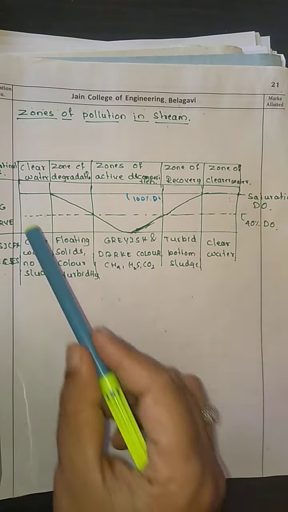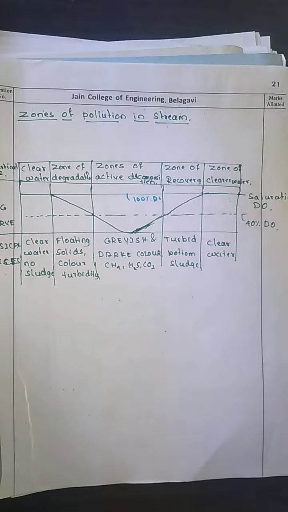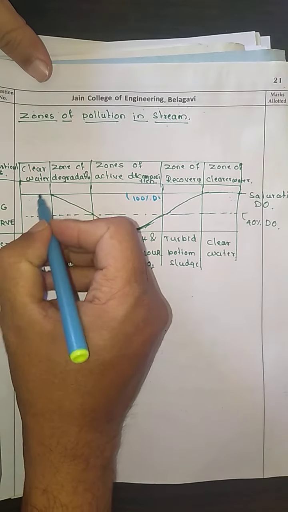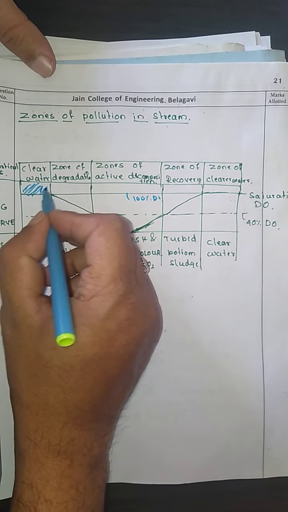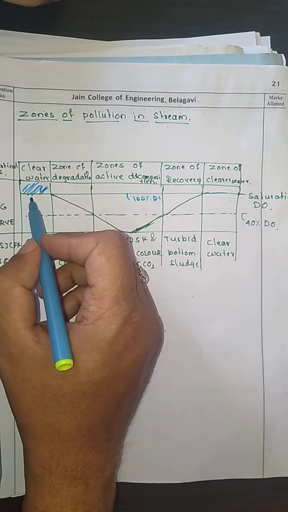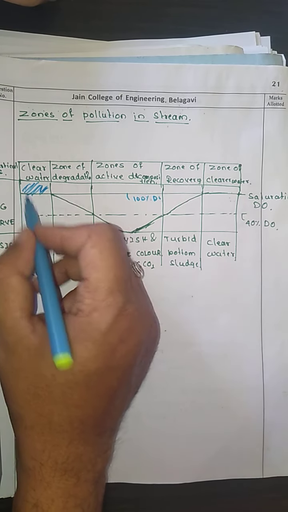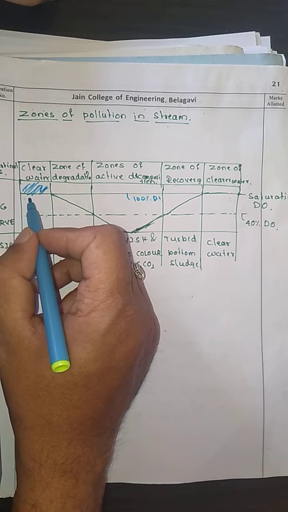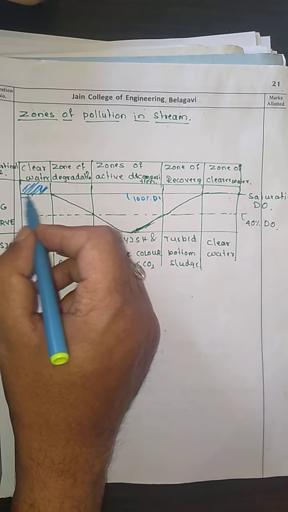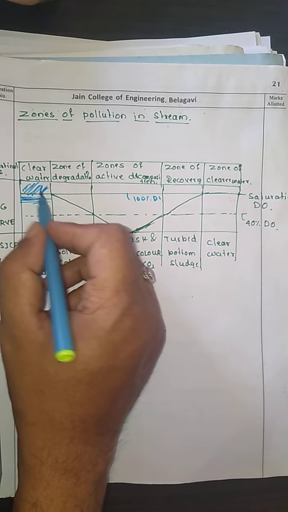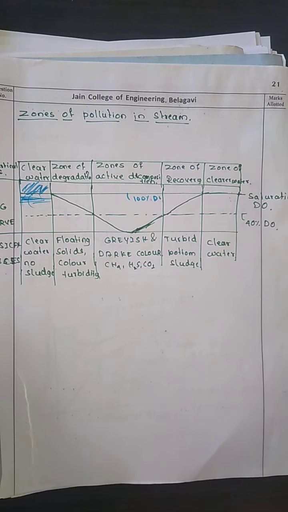Now, at this particular point, we have not discharged any wastewater to the stream. So how will the river water quality be before disposing to the stream? The receiving water body will be clearer before disposing the wastewater to the stream.